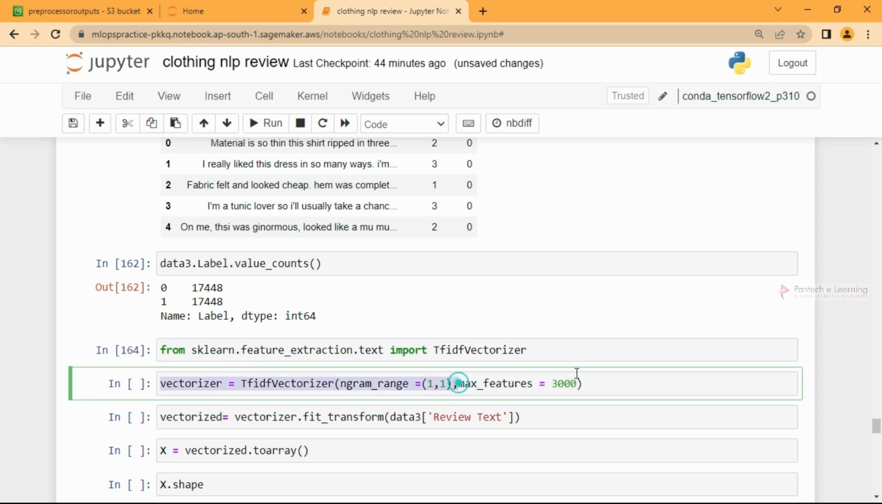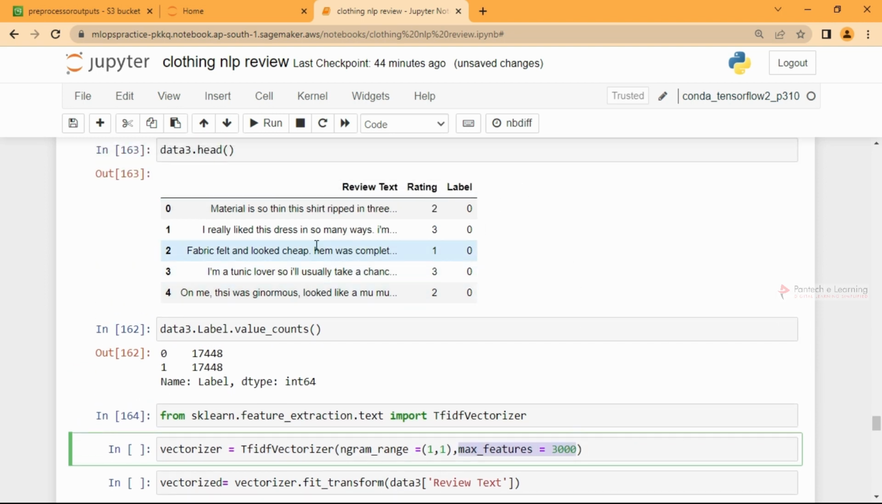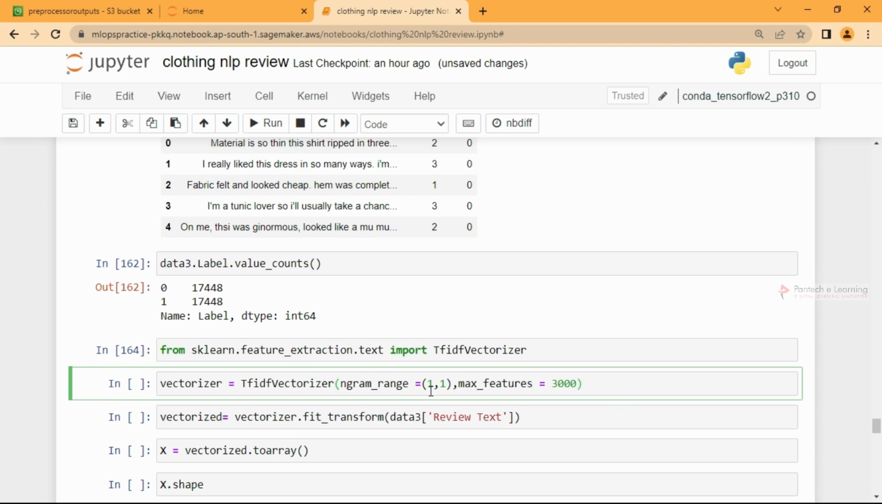and you can set some max features. There are many options, and you don't want to go complex with that. You can keep it around 3,000, 2,500, etc. And this is usually 1,1, so just ignore it.